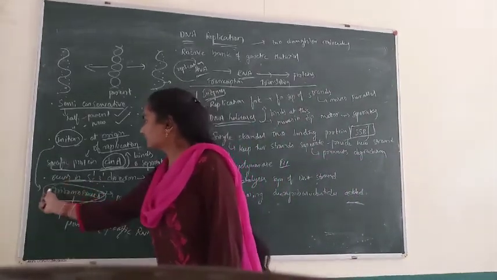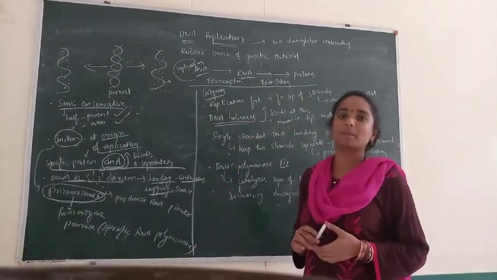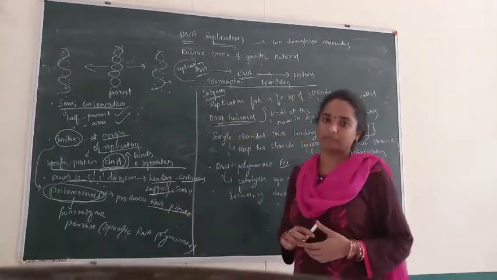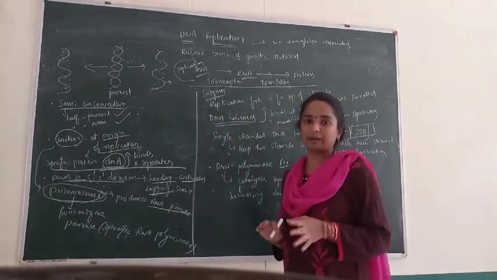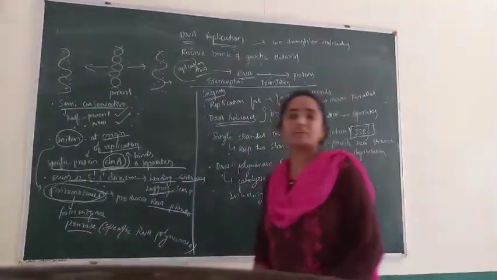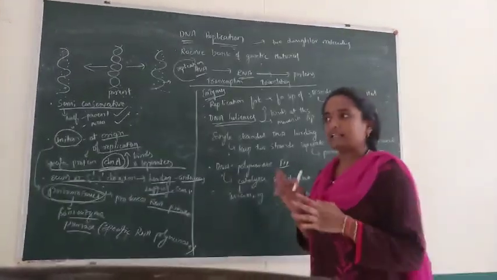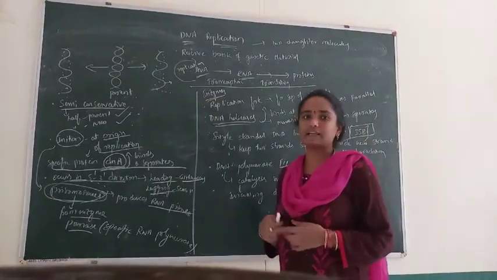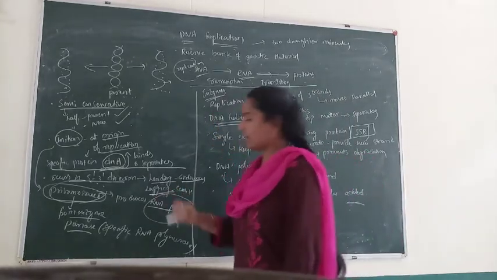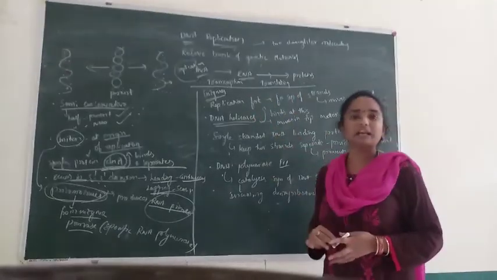For DNA replication, we also need compounds called primosomes. The function of these primosomes is that they help in the production of RNA primers, which again helps in the replication process. These primosomes are mainly formed from an enzyme primase, which is nothing but a DNA polymerase enzyme. So there is a DNA polymerase enzyme called primase, which helps in the production of primosomes, which finally helps in the production of the RNA primer, which helps in the replication process. So this is a small thing about DNA replication.